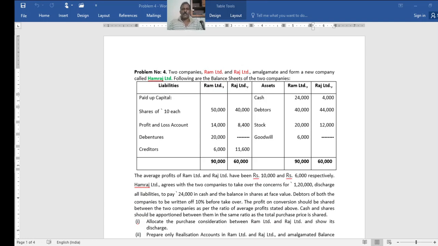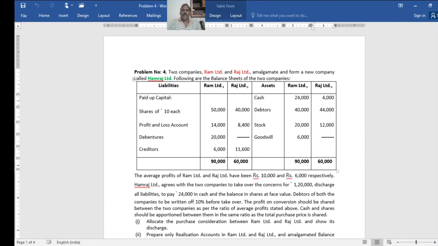Let us discuss one more problem today, as we have solved two problems in previous classes, one under net asset method, another one net payment method. Today, let us go through this problem.